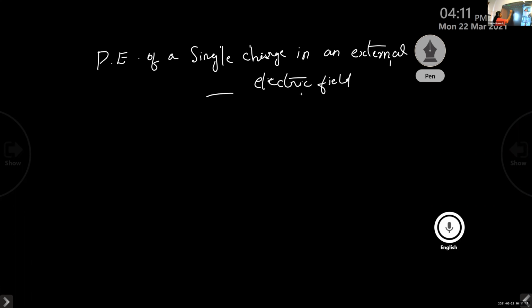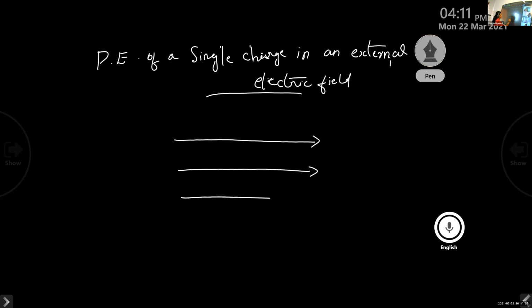Okay, so for this, first of all, we need to consider an external electric field. This is our external electric field. Can you guess what charge is present here?